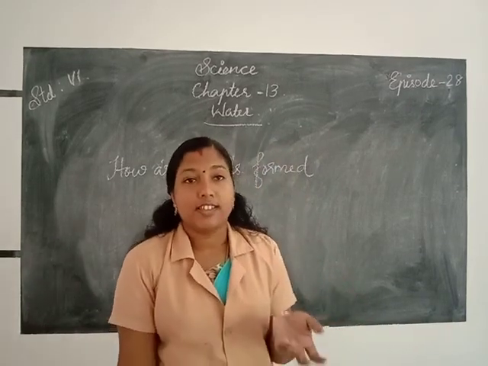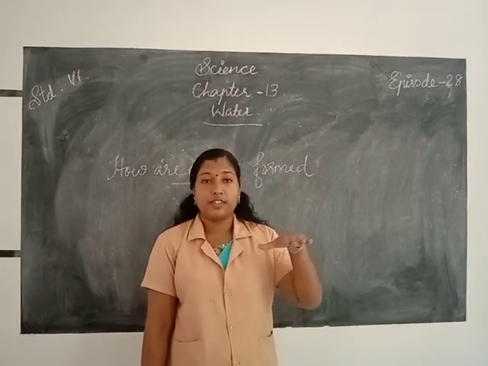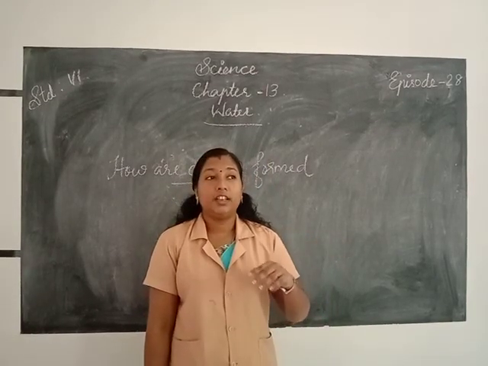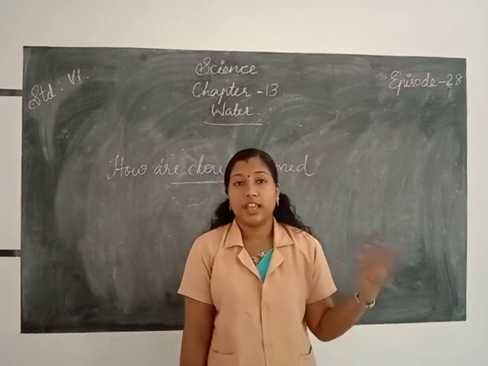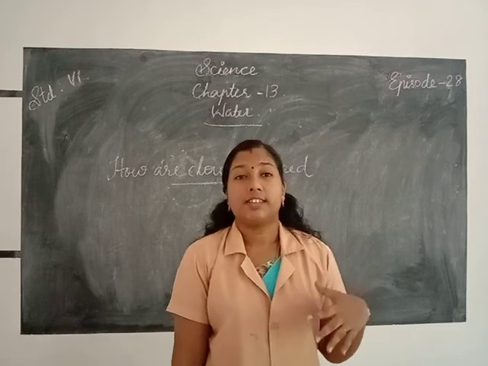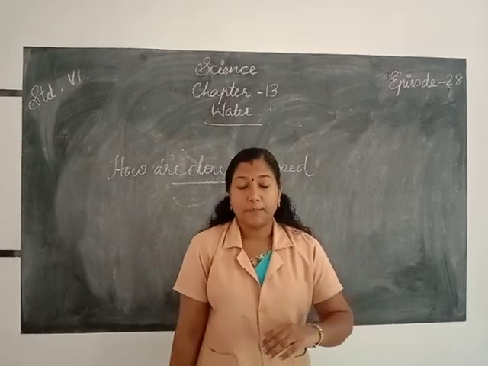We know that the warm air rises up from the surface of the earth and goes higher. It gets cooler and cooler.